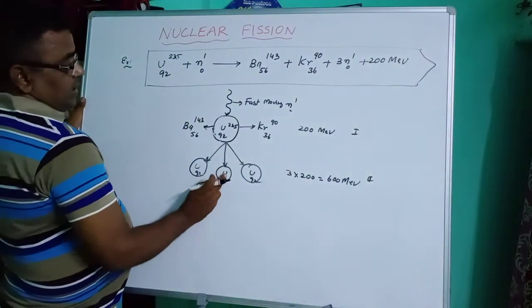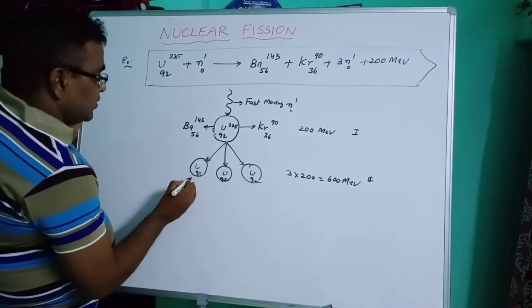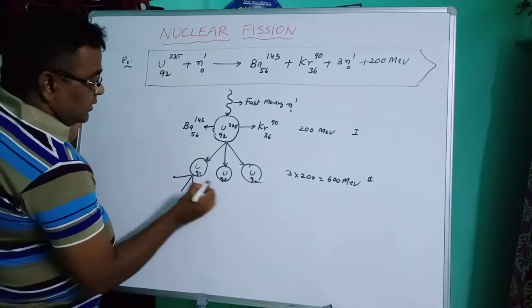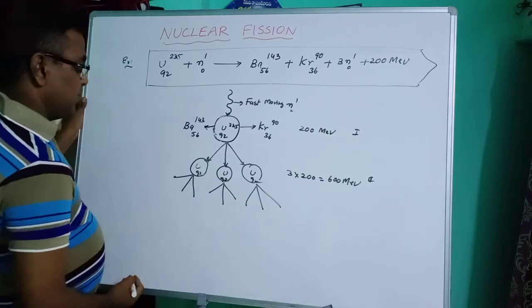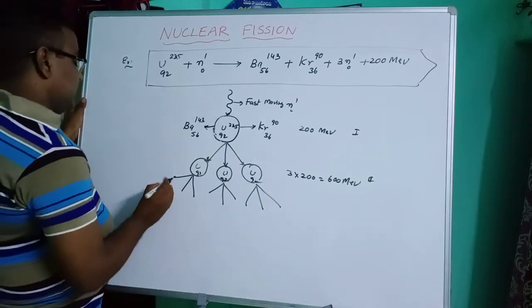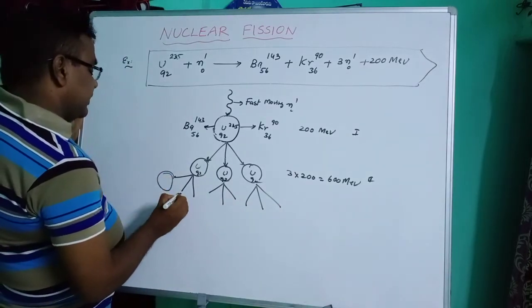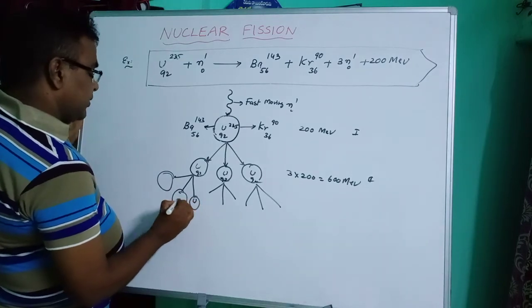Among the three, it gives another three fast moving neutrons. So these three neutrons collide with another three uranium atoms.